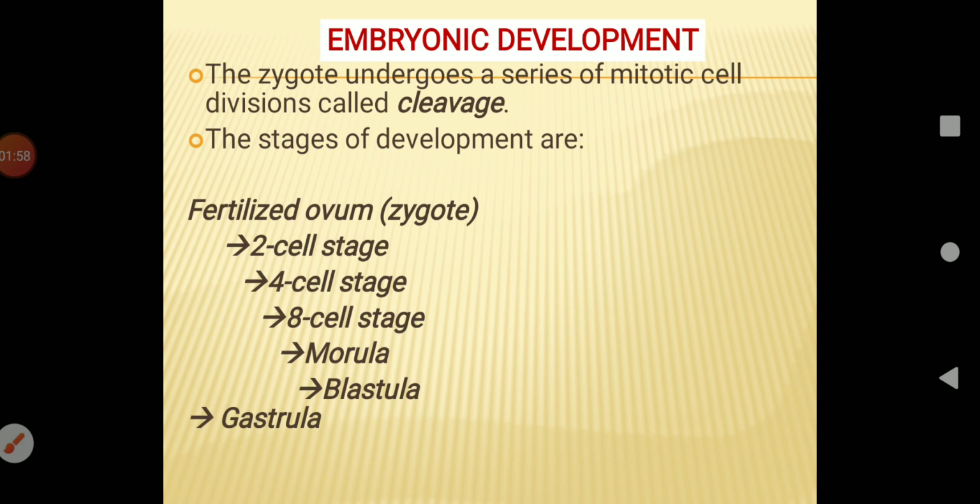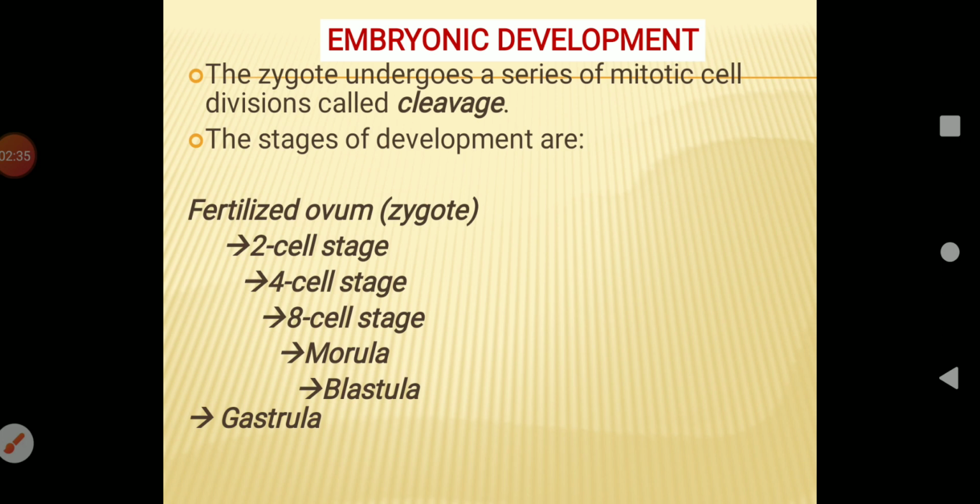So the fertilized ovum or the zygote undergoes repeated divisions. The first cleavage is vertical and takes place from the animal pole to the vegetal pole, hence two blastomeres. So the first stage of cleavage produces a two-celled stage. The second cleavage is also vertical but at right angle to the first one. It divides both blastomeres, resulting in a four-celled stage.